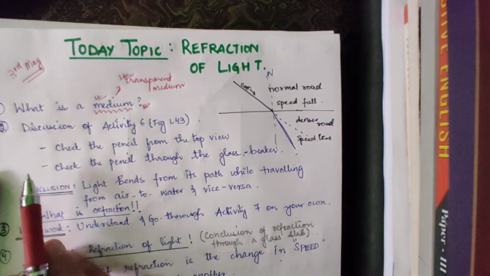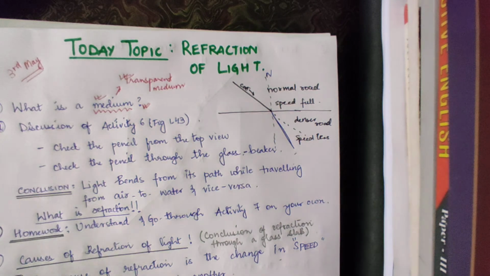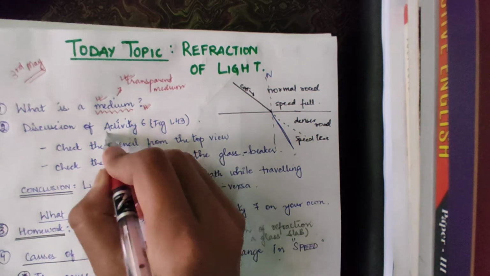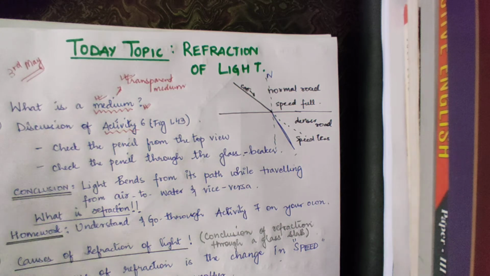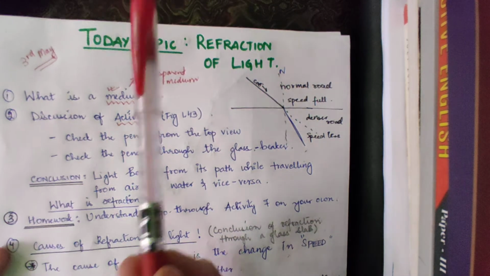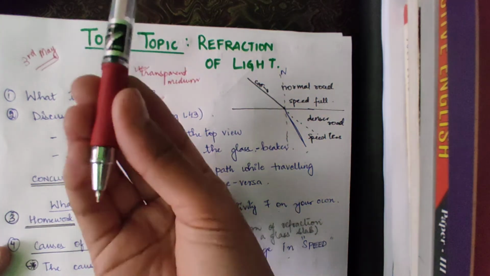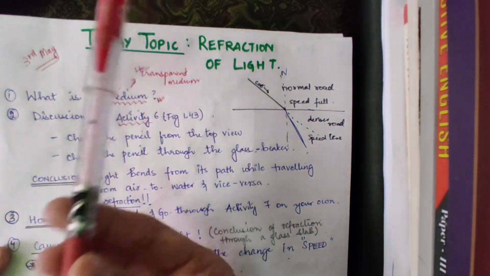Okay, moving on to the next point, we will discuss activity 6, okay? So before discussing the activity, I would like you to see the figure, okay? Suppose we take a pencil, and suppose we take a beaker, a glass beaker, which is transparent, all right? We fill it with water, okay? When we look at the pencil without immersing it, suppose I'm holding this pen and I look at it, it is longer and I can see the image properly.